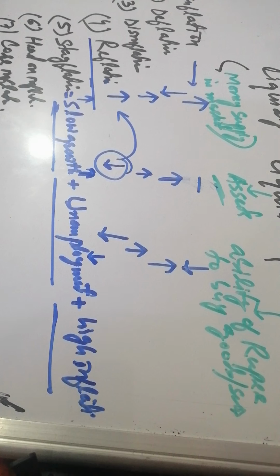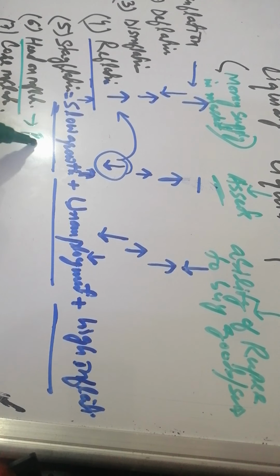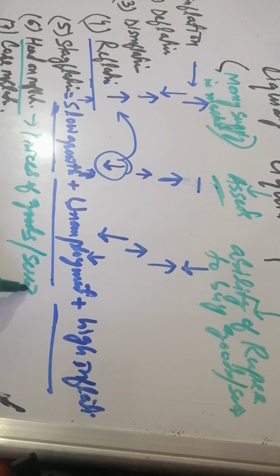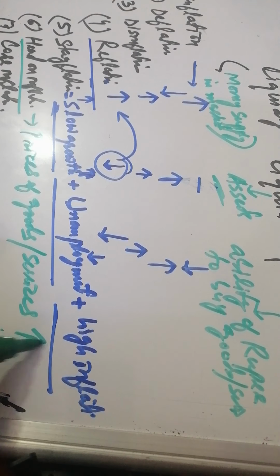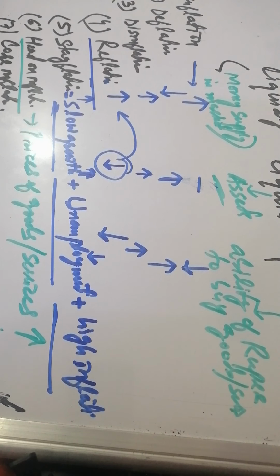Then there are two more terms, headline inflation and core inflation. In headline inflation, the prices of goods and services keep on increasing. Okay, remember this thing.